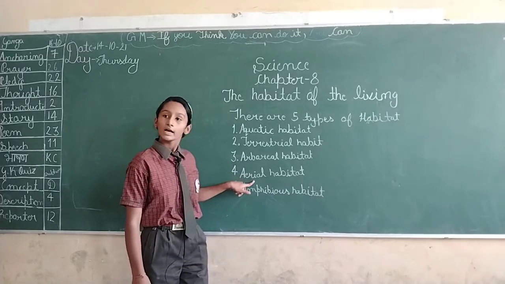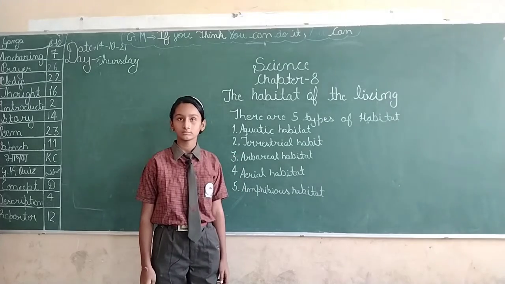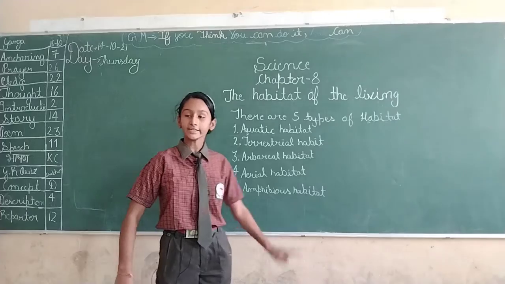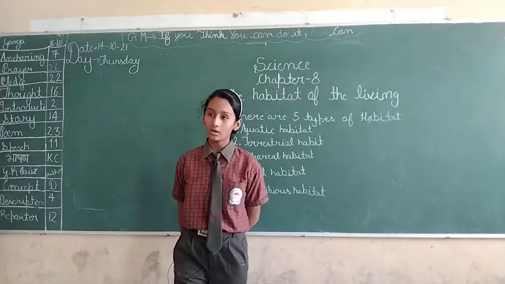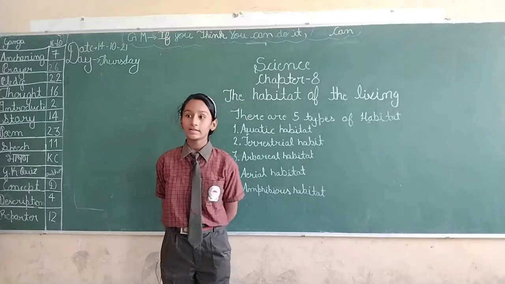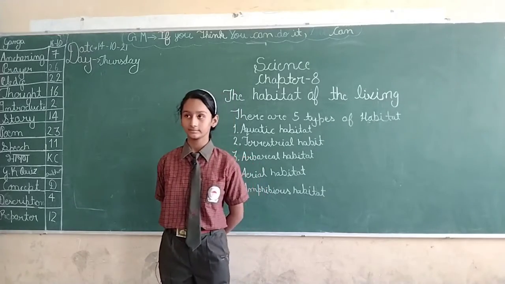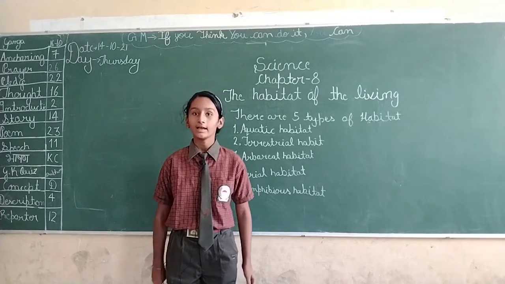Do you know, students, what is aerial habitat? Aerial habitat includes habitat in air and sky and is called aerial habitat. What is aerial habitat? Yaman, stand up. It includes habitat in sky and air. It's called aerial habitat. Right answer.